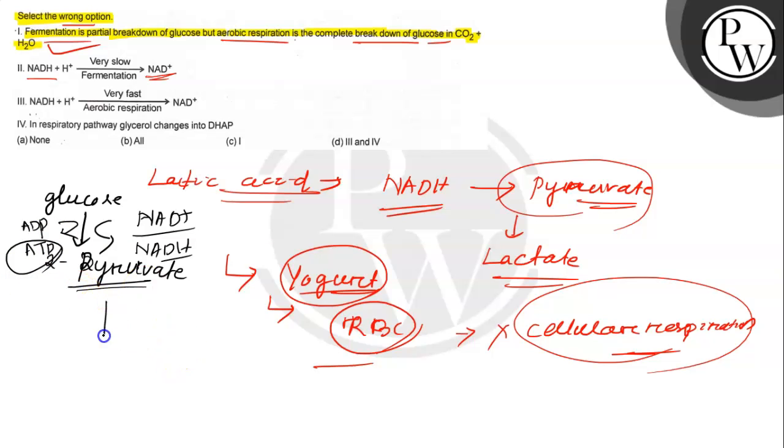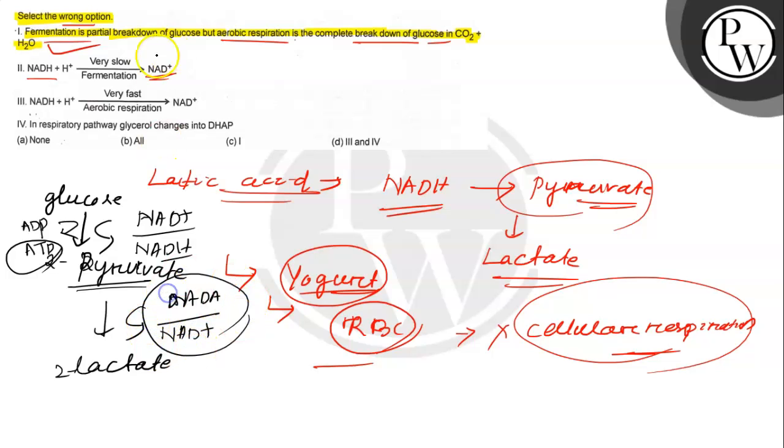Then from the pyruvate it produces lactate. Two molecules of lactate are formed here, and the NADH is oxidized, forming the NAD plus. This is a very slow fermentation process, the lactic acid fermentation process, and this is partial breakdown. So this one is correct.